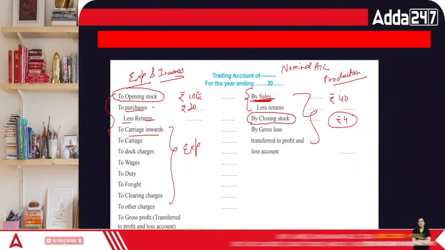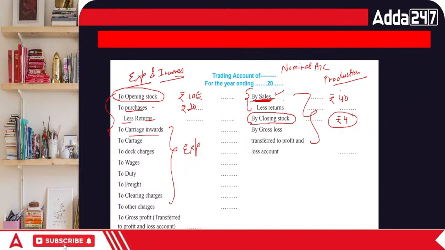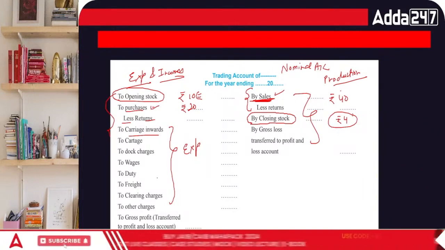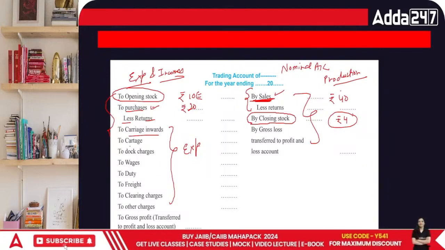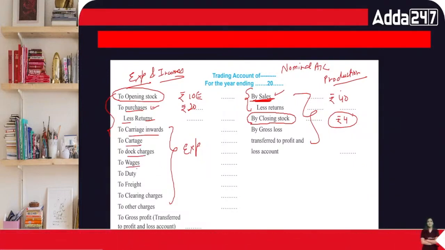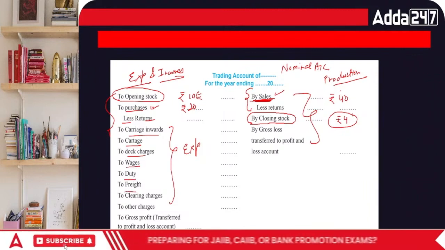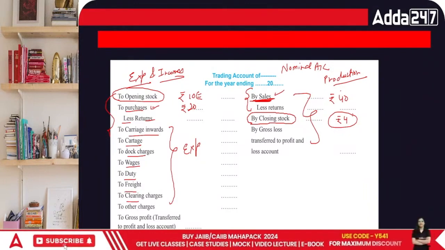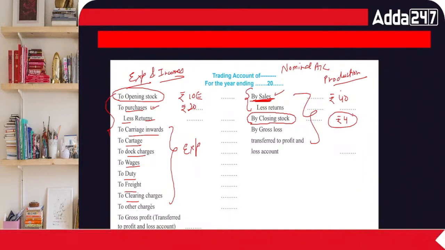And reminder, the sales here is a sale of goods. The purchases here is purchase of goods. It does not include any purchase of asset. Then carriage, cartage, dock charges, wages, duty, freight, all these things are included in this area. Clearing charges, when you are getting the goods into the line of production, is all included in this area.